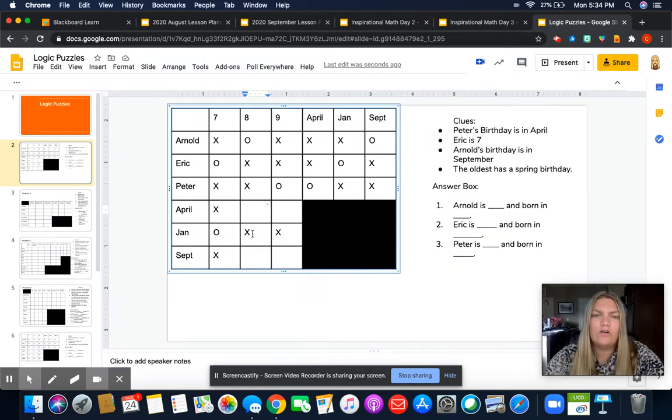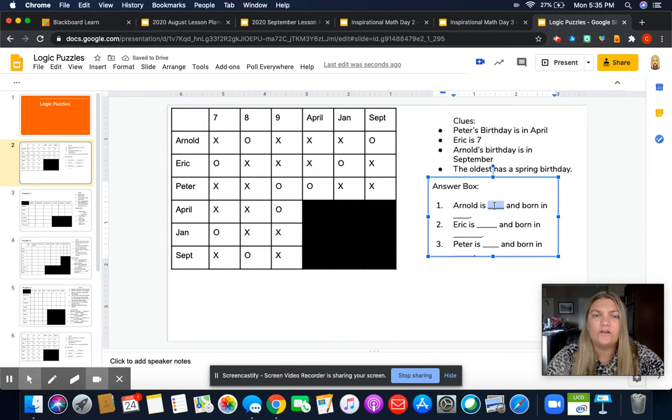So we know that the 8-year-old is Arnold. He's born in September. So the 8-year-old is in September. And the 9-year-old is born in April. So now we're going to go ahead to our answer box. So Arnold is 8. And he's born in September. We know that Eric is 7, and he's born in January. And Peter is 9, and he is born when?